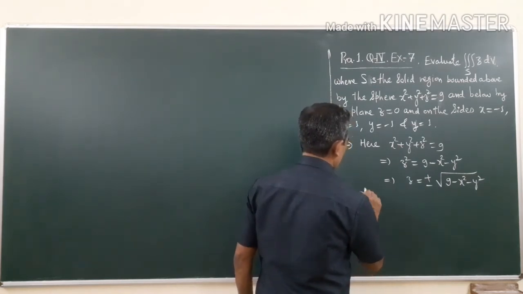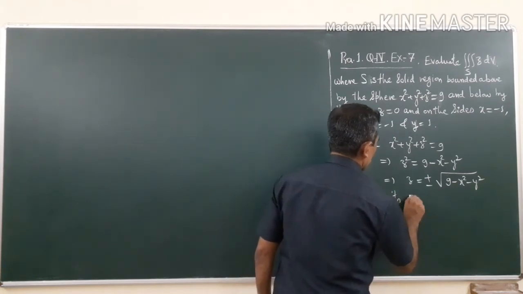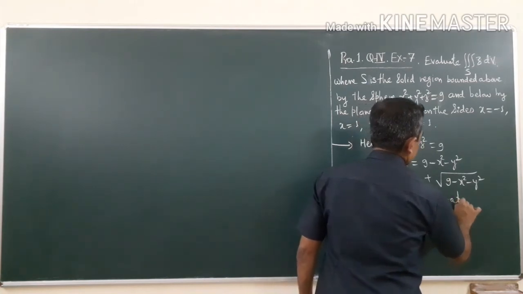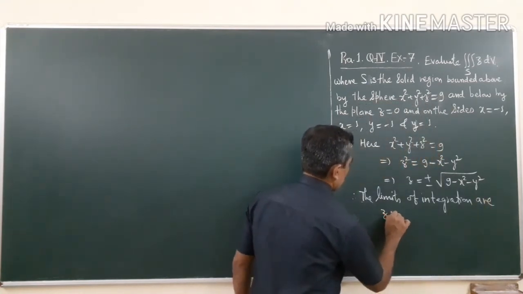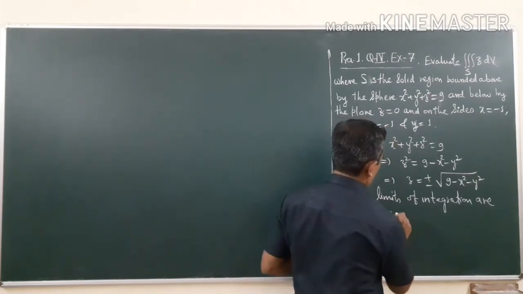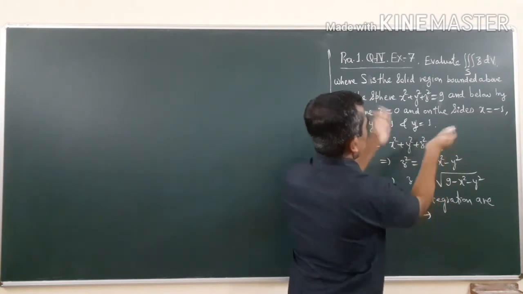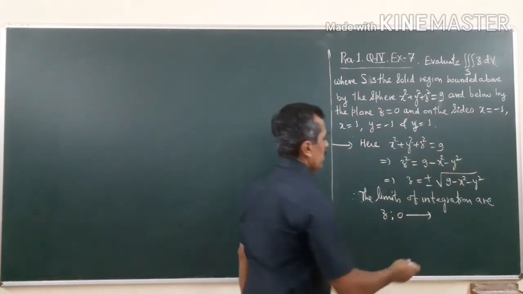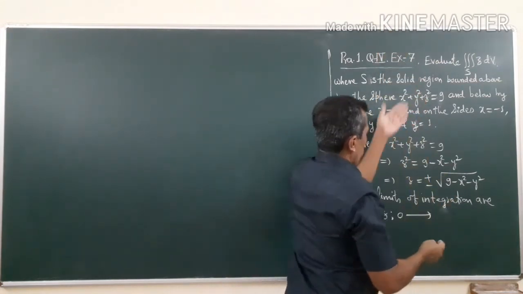Therefore, the limits of integration are: z will run from the xy plane, with base bounded by these planes x equal to -1 and this, and z will go up to the boundary of the sphere.